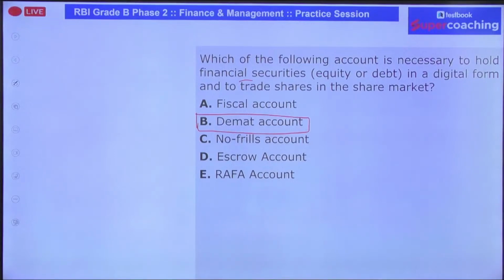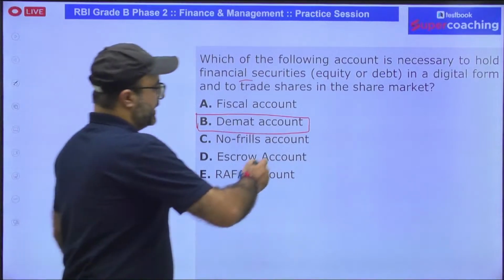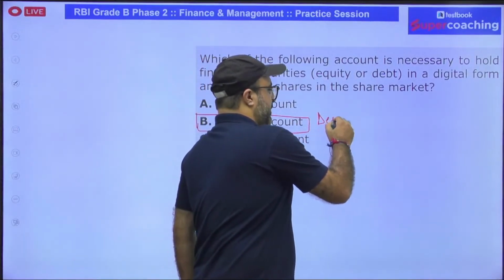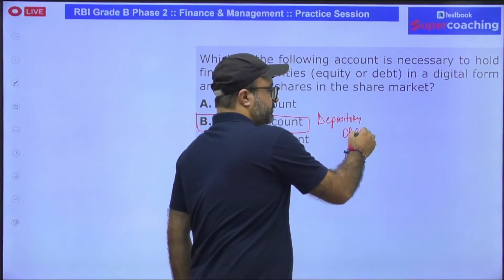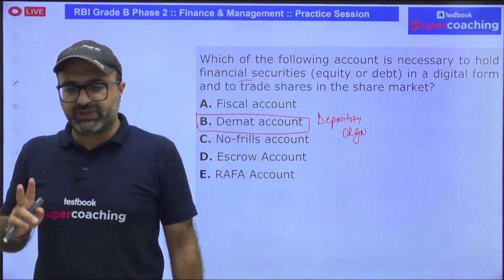Demat accounts are maintained by depository organizations, and in India we have two depositories operating.